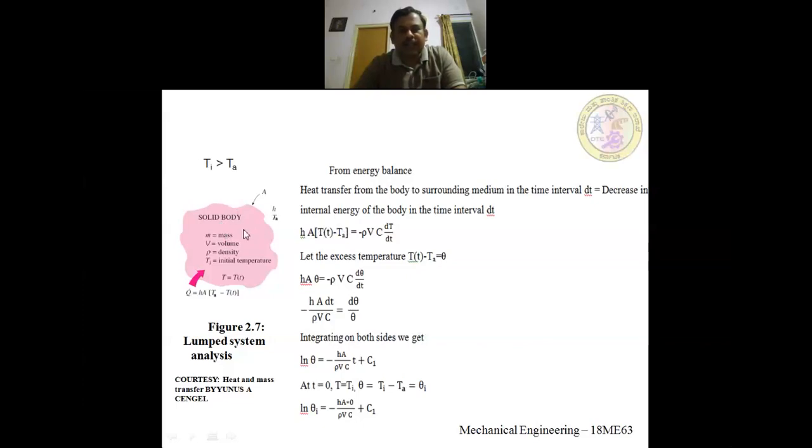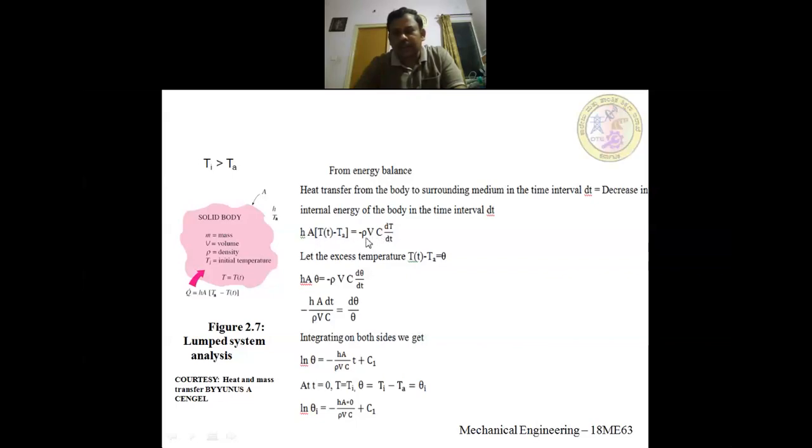So what is the heat transfer from the solid body to the surrounding medium? You can apply Newton's law of cooling, that is hA(T minus Ta). h represents the heat transfer coefficient, A represents the total surface area of this solid body, T is the temperature at any point of time, minus the ambient temperature, should be equal to rho V, where rho V represents mass.